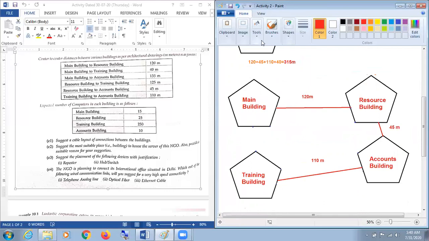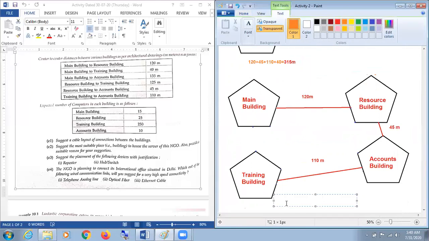Now what happened, my dear respected students, I am just going to click here and mention 120 plus 45 plus 110.